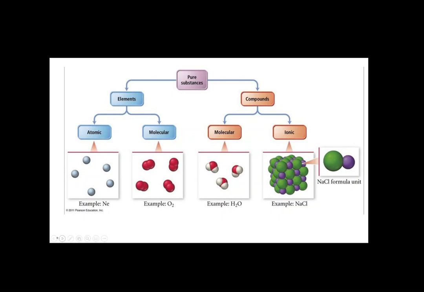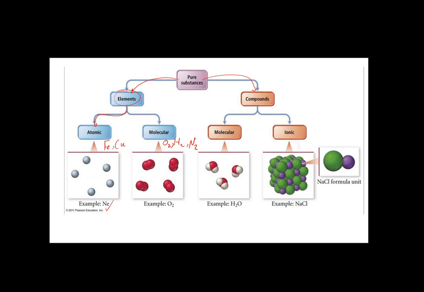So the pure substance, which is the first kind of classification, can be an element or a chemical compound. The element might be an atomic element, like neon, like iron, like copper. All of these are atomic. Or it might be molecular, like O2, like H2, like N2. That's called molecular because two atoms are combined together, but it's a single kind of atom. Only oxygen, or only hydrogen, or only nitrogen. So it's also an element.